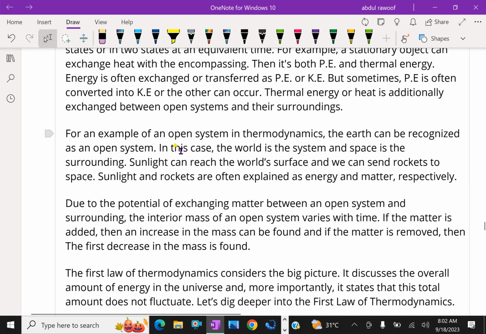For an example of an open system in thermodynamics, the earth can be recognized as an open system. In this case, the world is the system and space is the surroundings. Sunlight can reach the world's surface and we can send rockets to space. Sunlight and rockets can be explained from an energy and matter perspective.